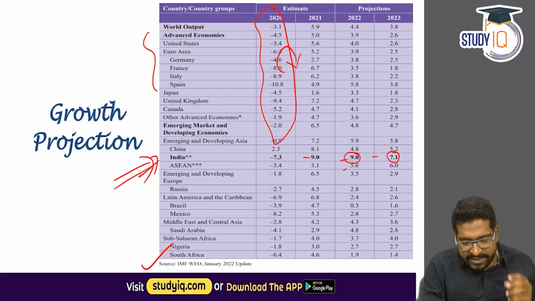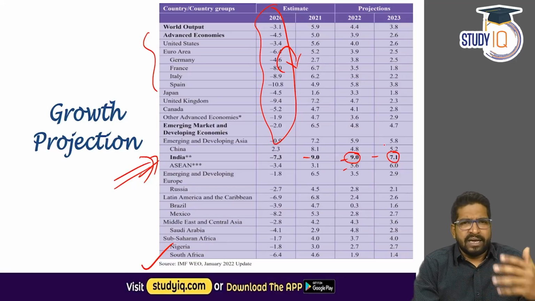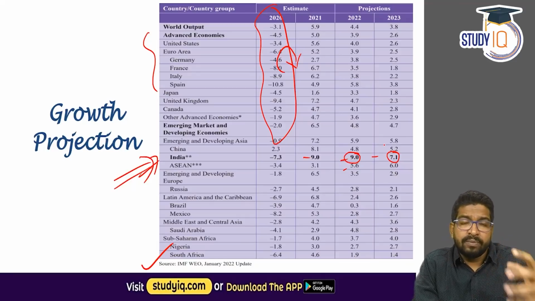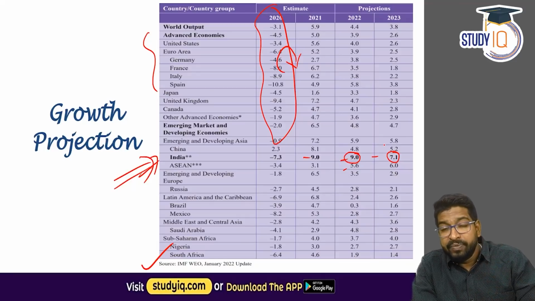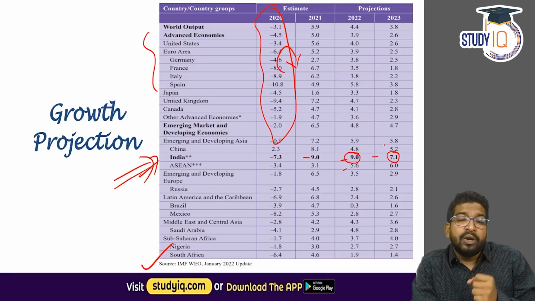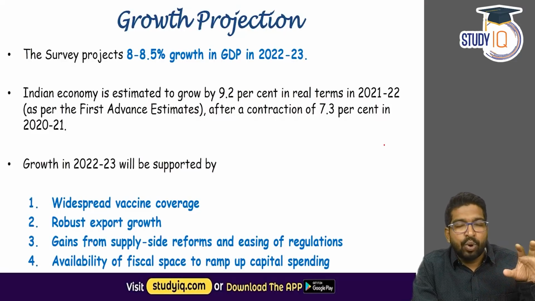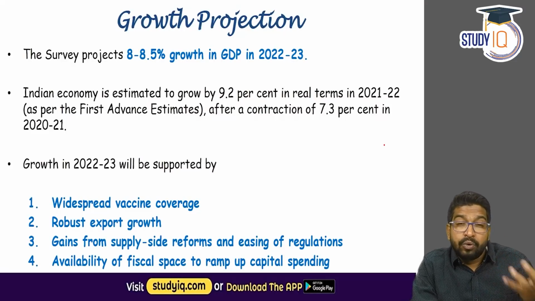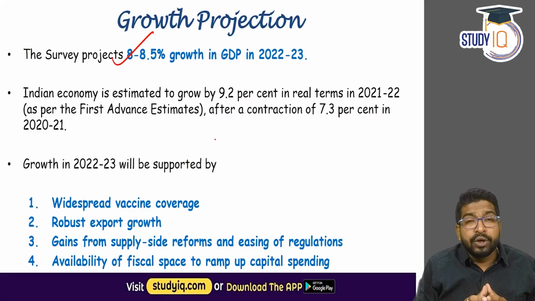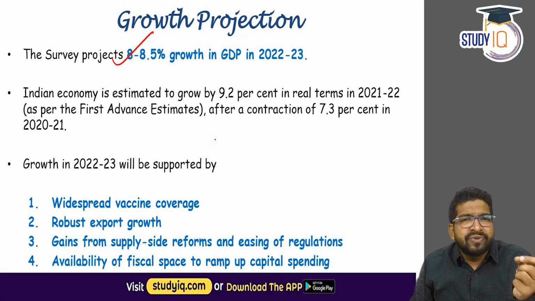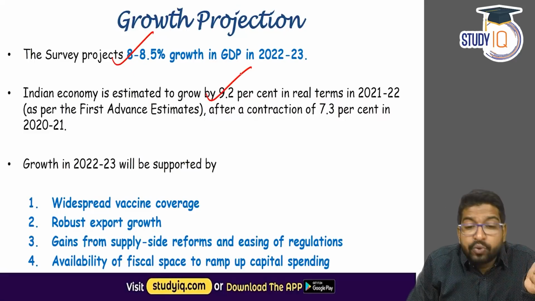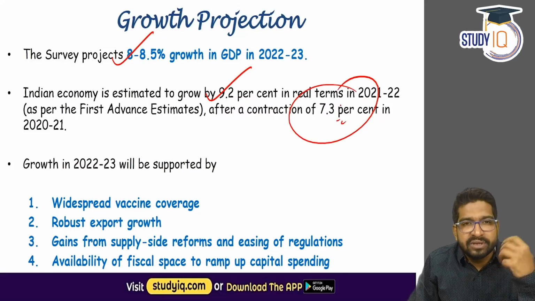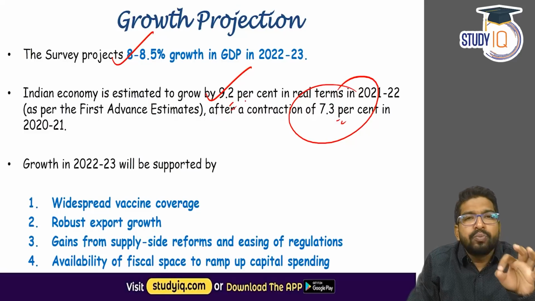Now the question is, let's assume that everything is fine. All the predictions given by the economic survey, the assumptions are fine, and then we grow by 8 to 8.5. But on what basis are they telling that? The growth rate is 8 to 8.5, but in real terms it is higher, 9.2%, because last year there was a huge contraction, negative 7.3%. This year the real growth would be around 9 to 9.2%.